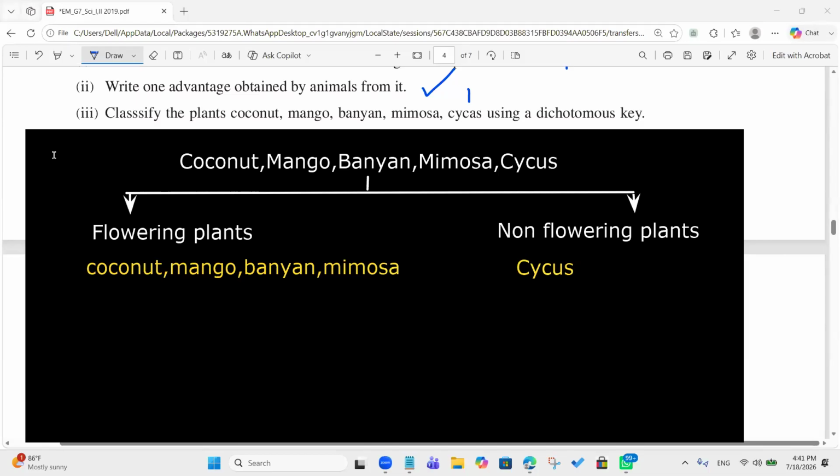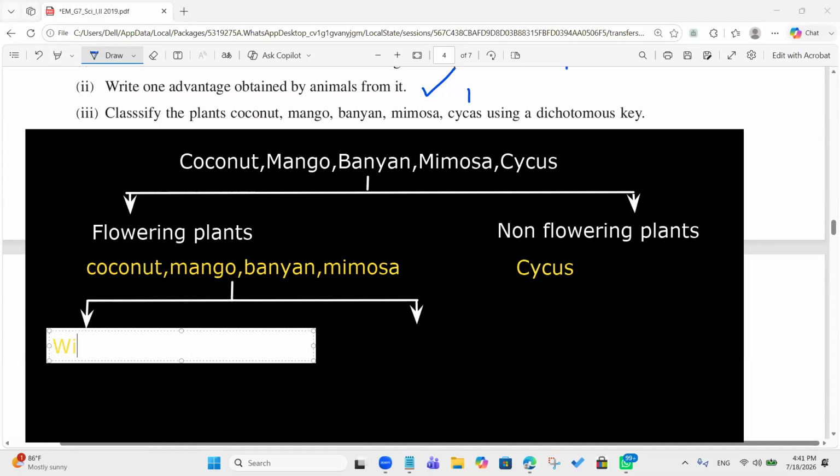Now we can divide the flowering plants again into two groups. How do you divide the flowering plants? What do you consider? What's the external factor? We can divide them with fibrous root system and taproot.